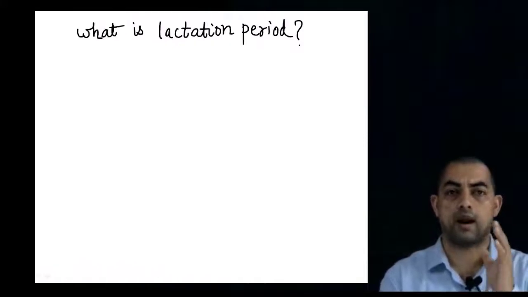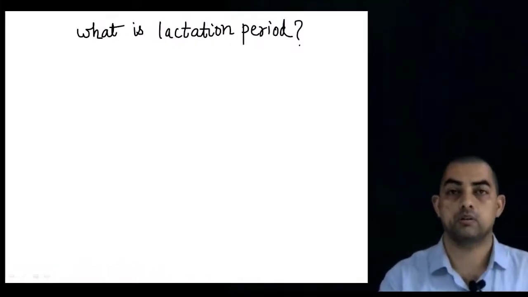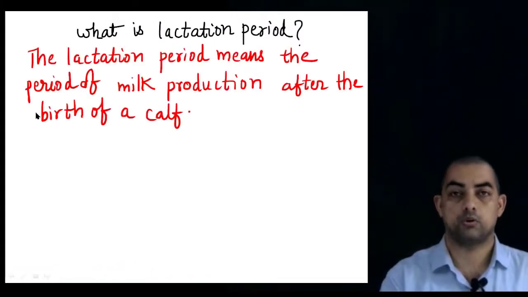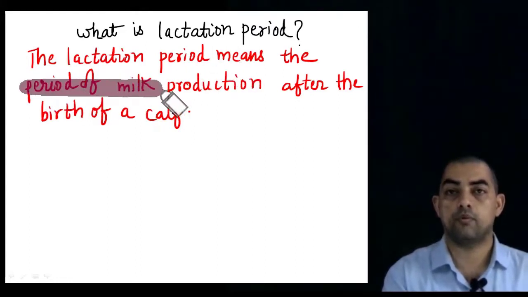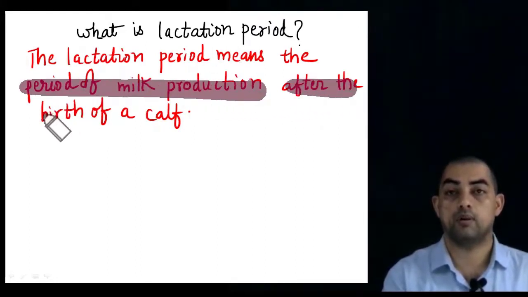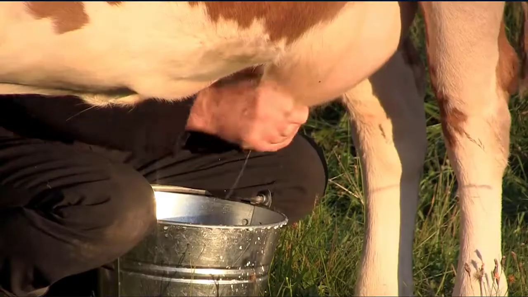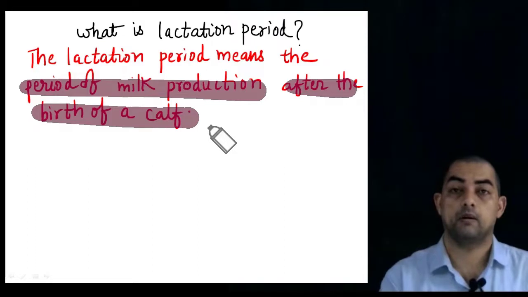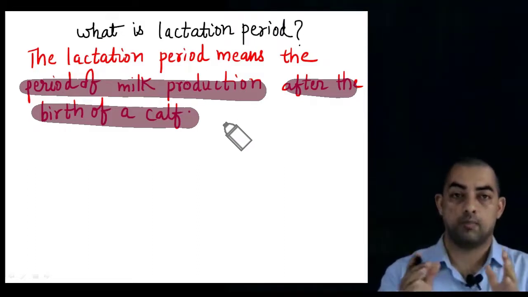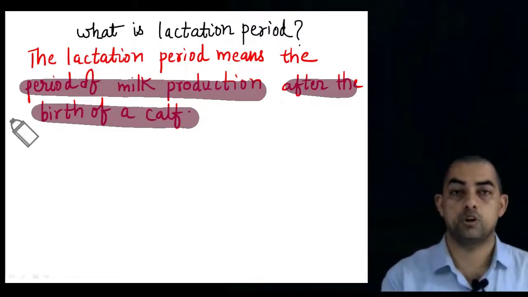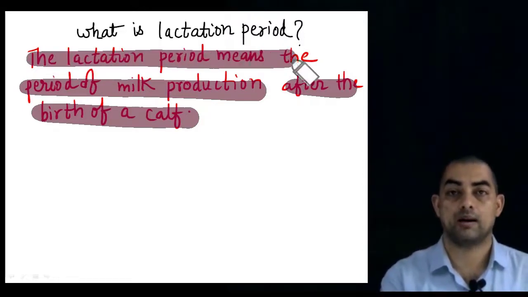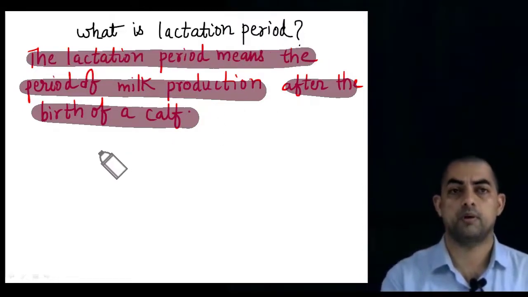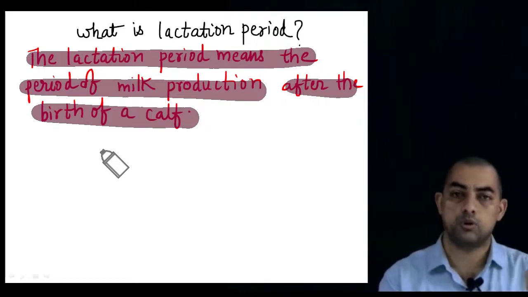In the topic of cattle farming, the next thing is called the lactation period. The lactation period means the period of milk production after the birth of a calf. Once the cow or buffalo gives birth to a calf, that particular animal starts producing milk. The amount of time it produces milk is called the lactation period. It can be around 250 days to 300 days.